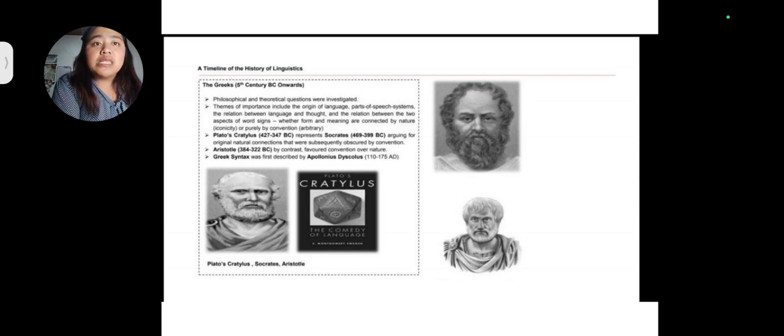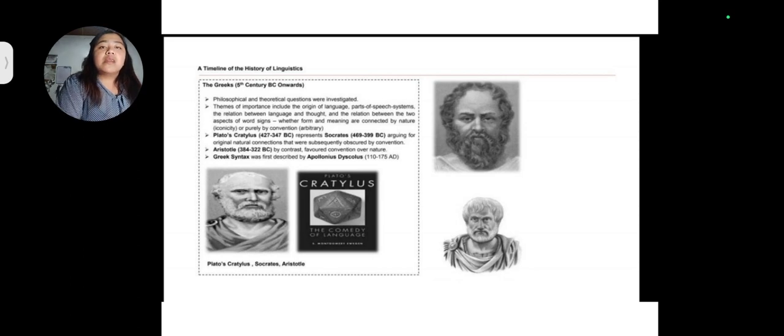Themes of importance include the origin of language, parts of speech systems, and relation between language and thought, and the relation between the two aspects of word signs, whether form and meaning are connected by nature or purely by convention, arbitrary.